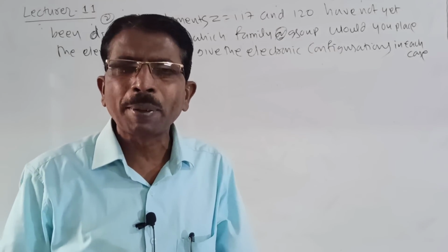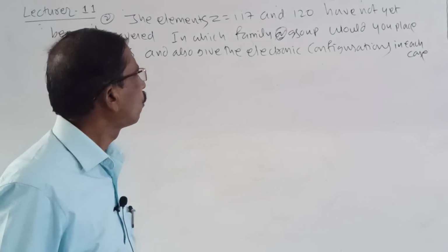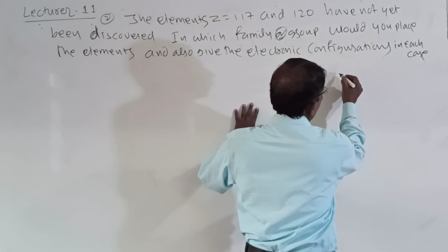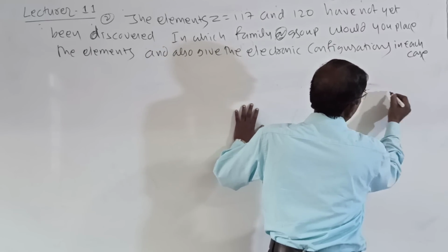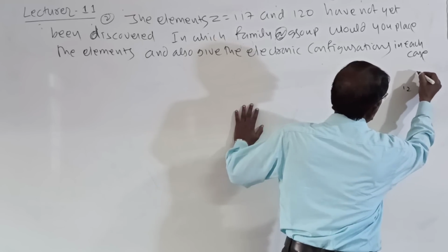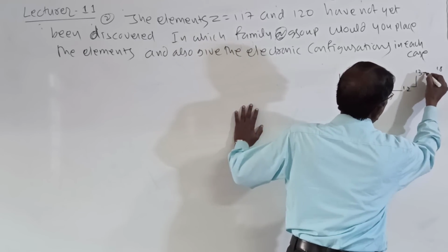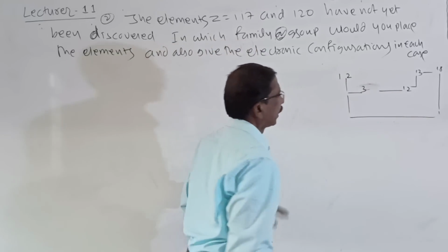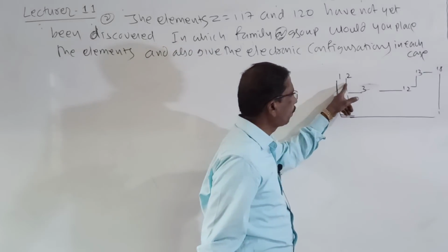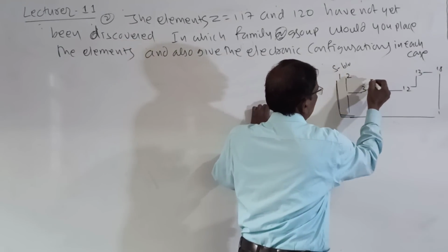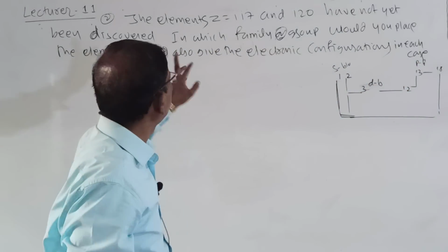Which family means like this, that is noble gas or halogens or alkali metal or alkaline earth metal, chalcogens, like this. So here first we have to know that the periodic table contains groups 1 to 18, with 3 to 12 in the middle, and here again it is 13 to 18. Look here, this is our periodic table. Here it is first group, second group, and here it is S block, D block, and P block. Look here students, Z is equal to 117.